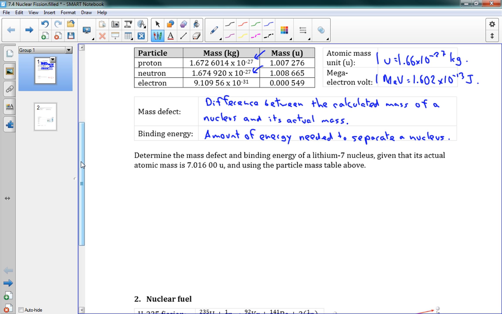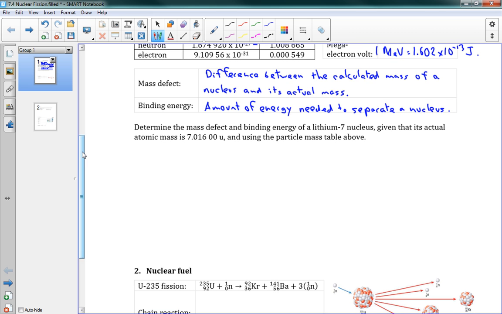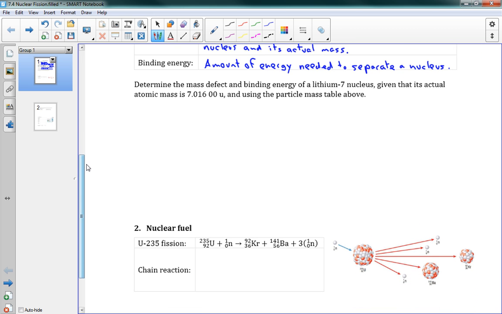That's the binding energy. So the nucleus is actually held together, and we need to use some energy to separate them out again. And that's going to end up converting that energy back into mass. So, without any further ado, let's try calculating this. It says determine the mass defect and the binding energy of a lithium-7 nucleus, given that its actual atomic mass is 7.01600 units, and using the particle mass table above.